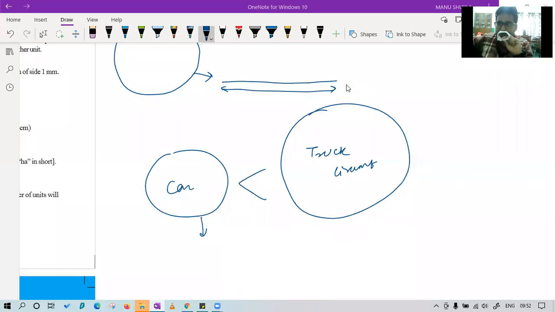Then, sir, the perimeter we can multiply, and then we can divide 352 meter, because you have to find the number of revolutions. Yes, sir, we can get the number of revolutions. You got the point. Good.